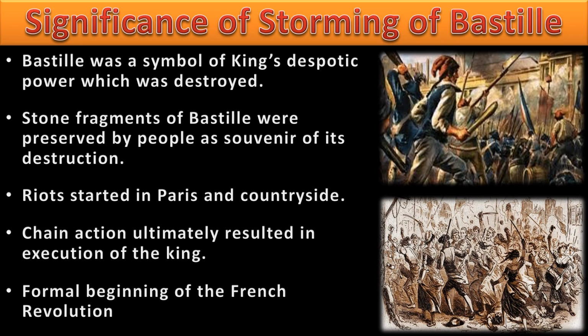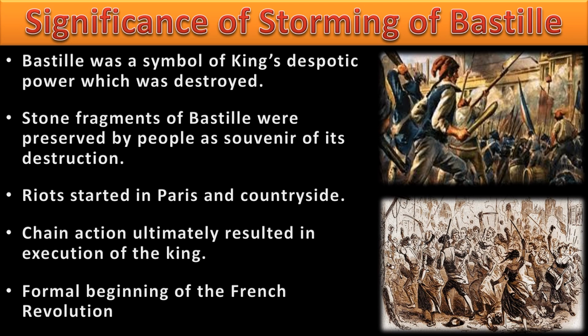Let's see some other importance of this. I may repeat something again. The Bastille was a symbol of the king's despotic power, राजा की अनियंत्रित शक्ति का प्रतीक था, and the people destroyed that symbol of the king's power. The stone fragments that people carried with them showed that we defeated the king. And after 14th of July 1789, there were riots all over Paris. Not only Paris, all over the country, even in the rural areas, there were riots.